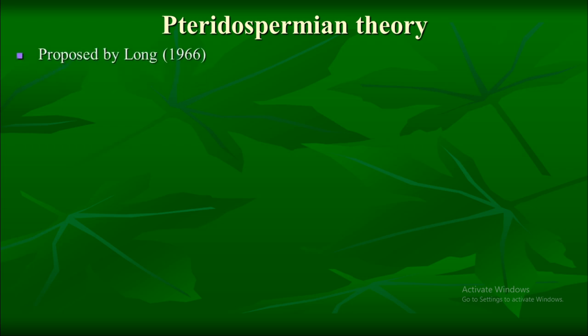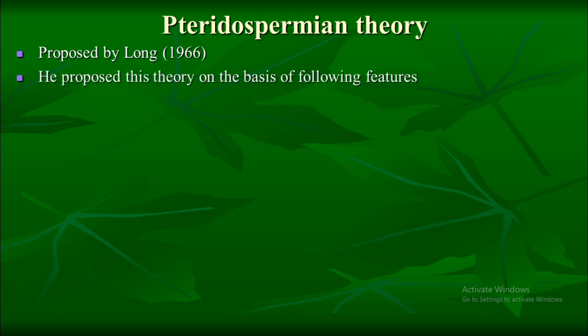One more theory which shows the origin and evolution of angiosperms is the Pteridospermian theory. This theory was proposed by Long in 1966. The pteridosperms or seed ferns were considered as ancestors of angiosperms by Long. He proposed this theory on the basis of the following characters, that is, presence of reticulate venation in pteridosperms as well as in angiosperms,